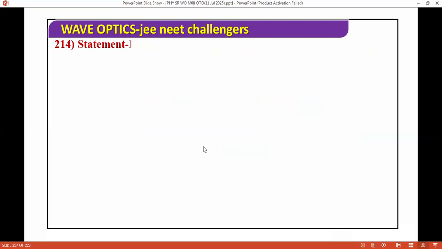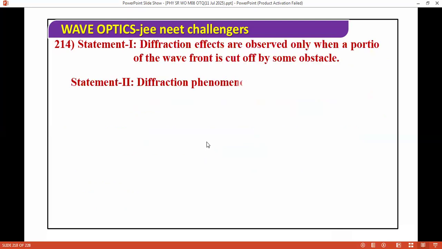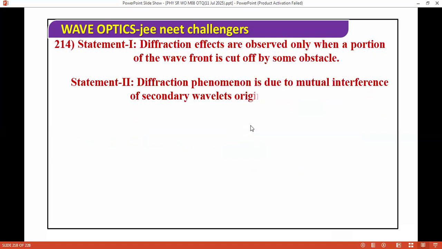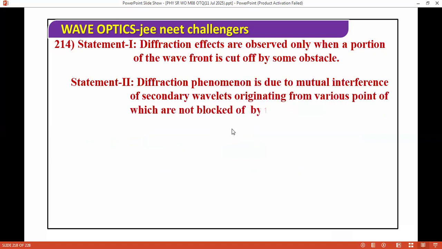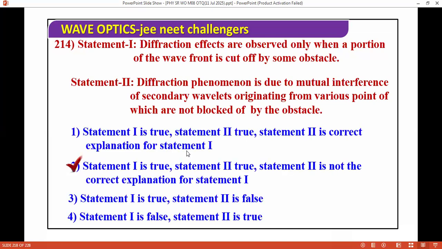Next question. The diffraction effects are observed only when a portion of the wavefront is cut off by some obstacle, and the diffraction phenomenon is due to the mutual interference of secondary wavelets originating from the various points of the wavefront which are not blocked by the obstacle. For this question, the correct answer is both are true.